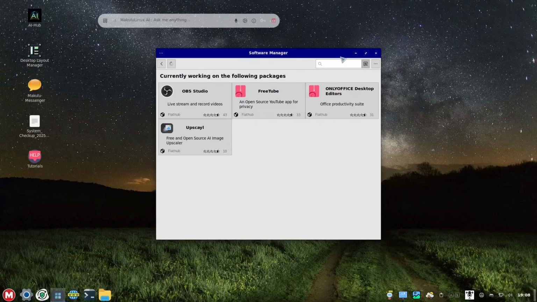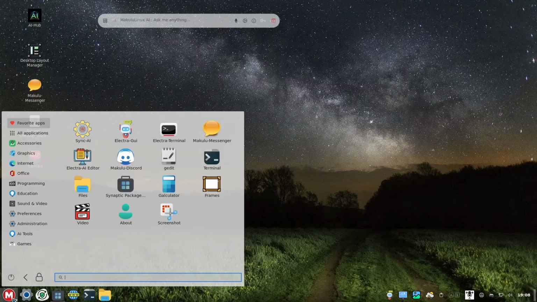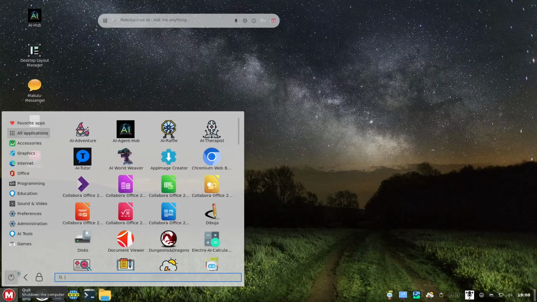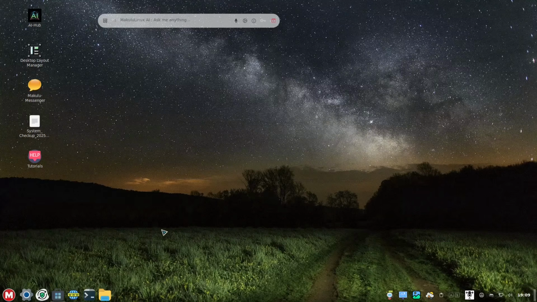Okay, so my installation is still underway, so let me minimize that one. And if you are asking where the shutdown, restart, suspend or log out is, it's actually right here. You have the suspend, you have cancel, restart, and of course shutdown.